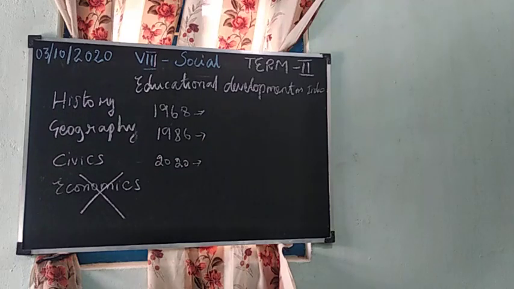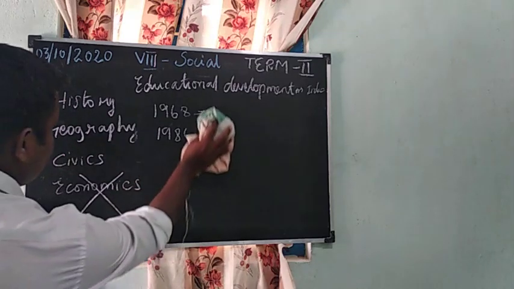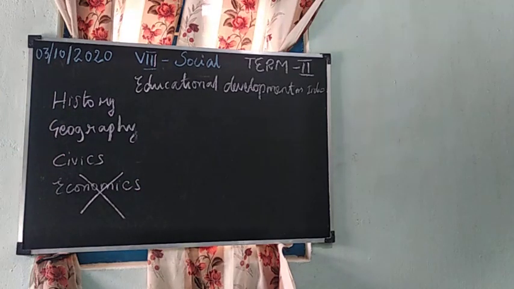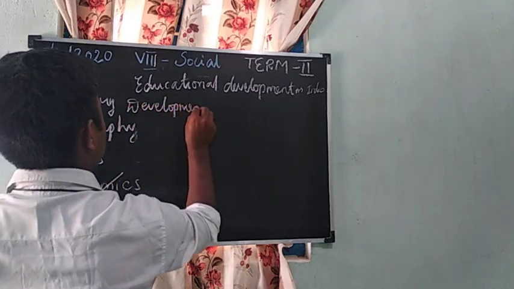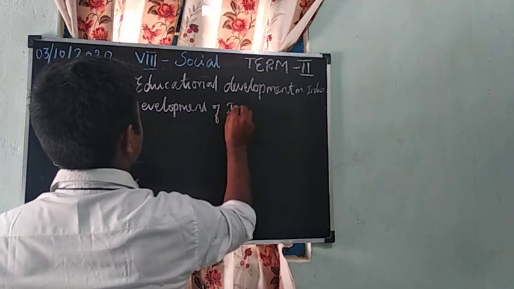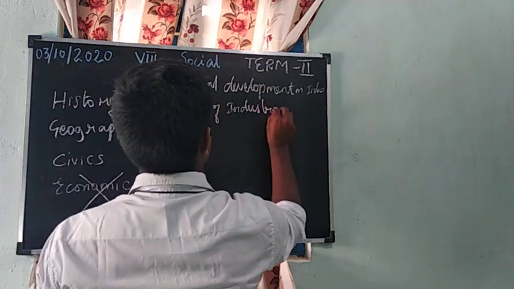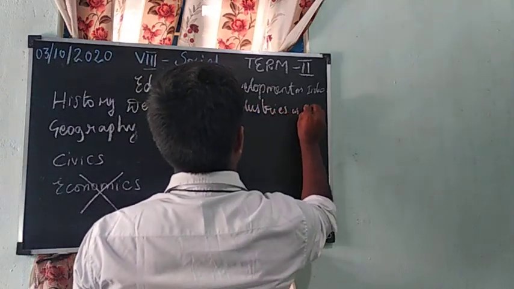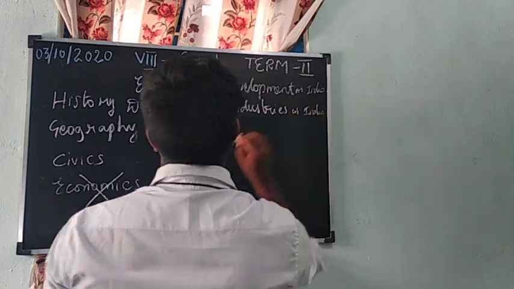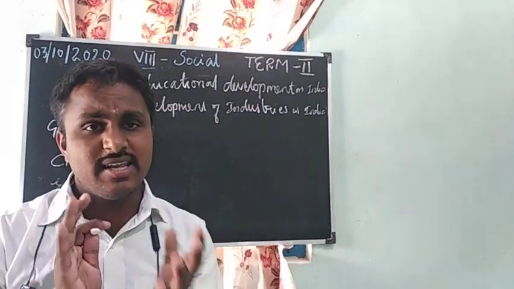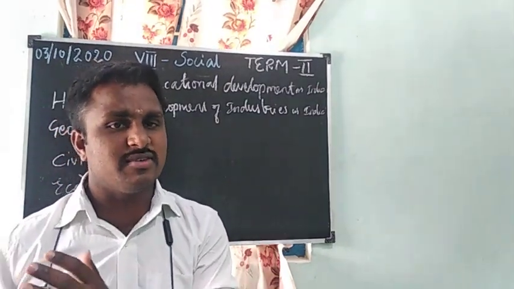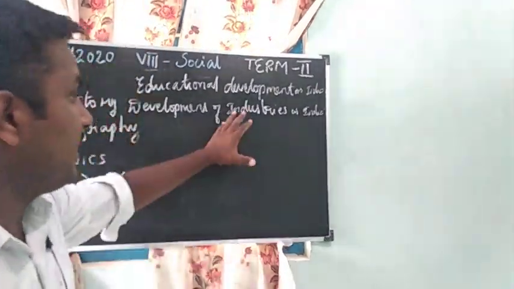The next lesson is development of industries in India. As already said, our status, GDP, gross domestic product, is based on industries.